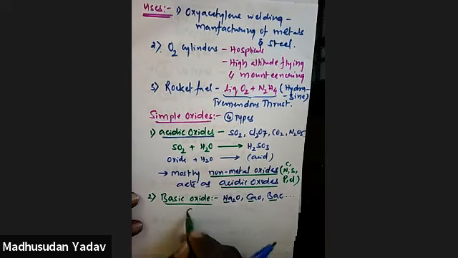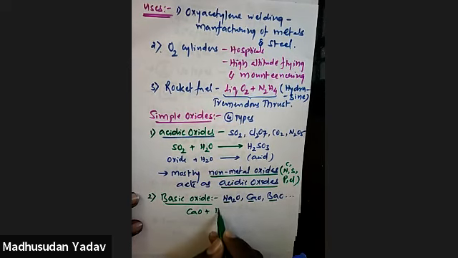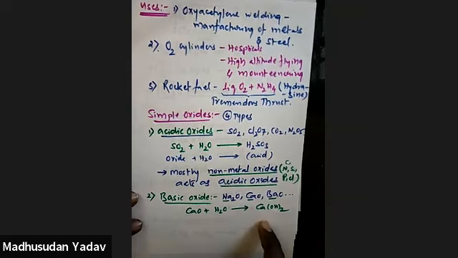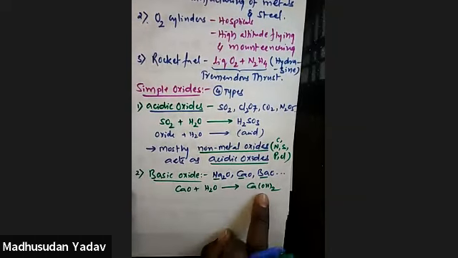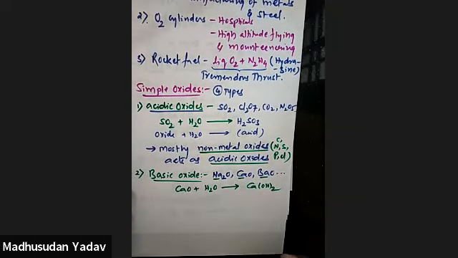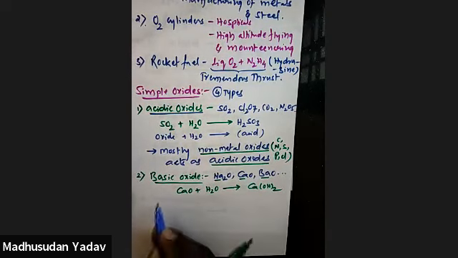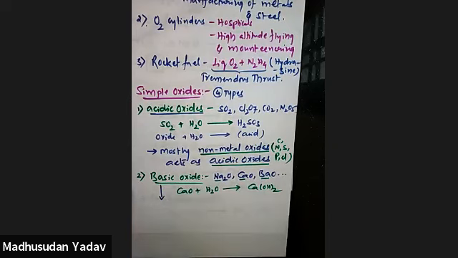So, look at this, calcium oxide on reaction with water. What will it give you? Calcium hydroxide. So this is a basic compound, right? Basic means OH-containing groups. So what type of oxides will act as basic oxides?